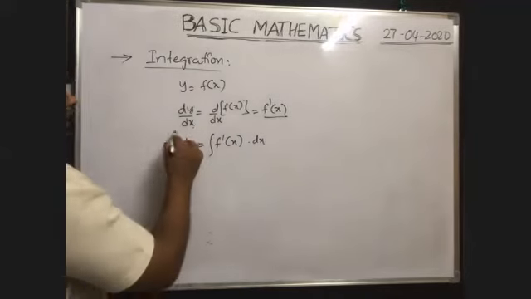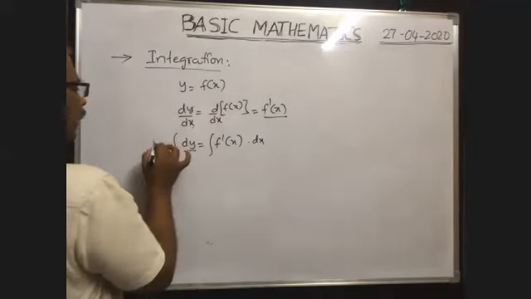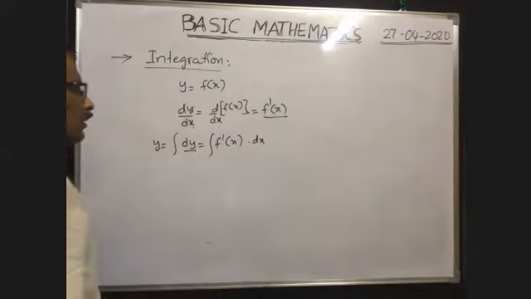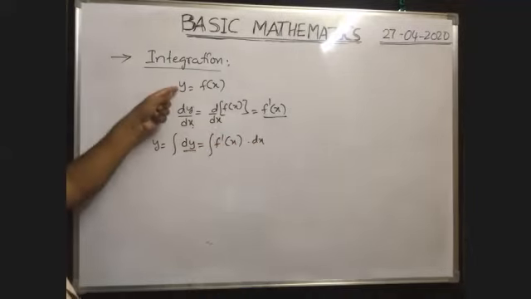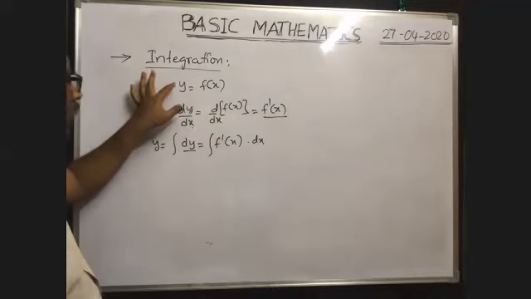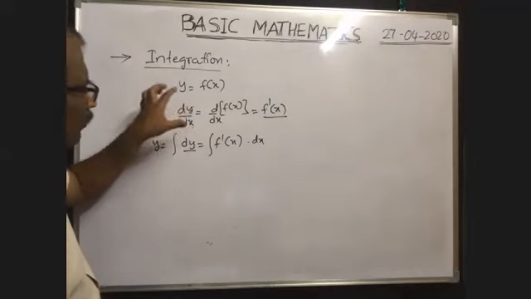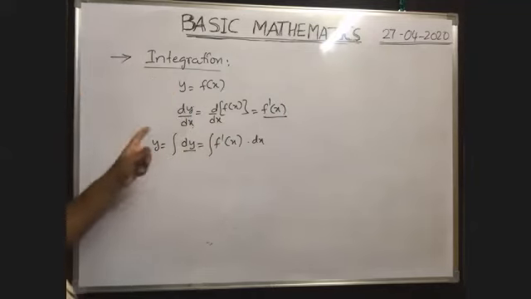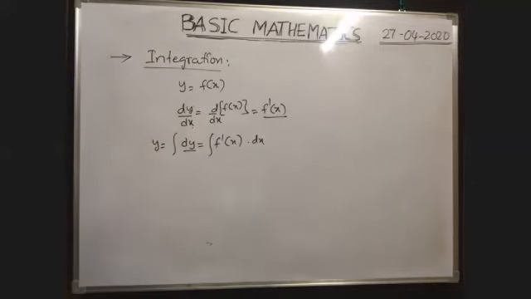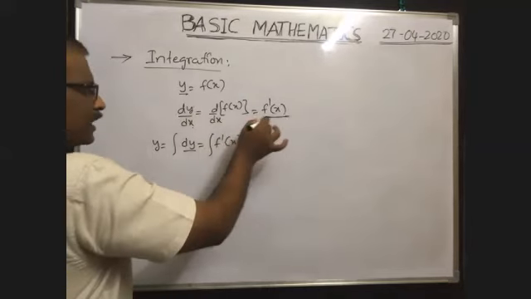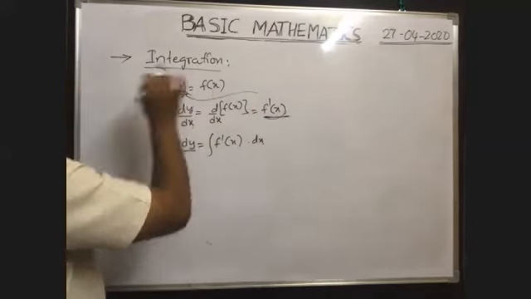Then the integral of dy is equal to y, which is equal to the integral of f dash x into dx. F dash x means the differentiation of y with respect to x. So when you differentiate the function y with respect to x, whatever value you get, when you integrate that value, you will get the value before differentiation. When you differentiate the function y, you get f dash x. When you integrate this f dash x, you get back the original value.